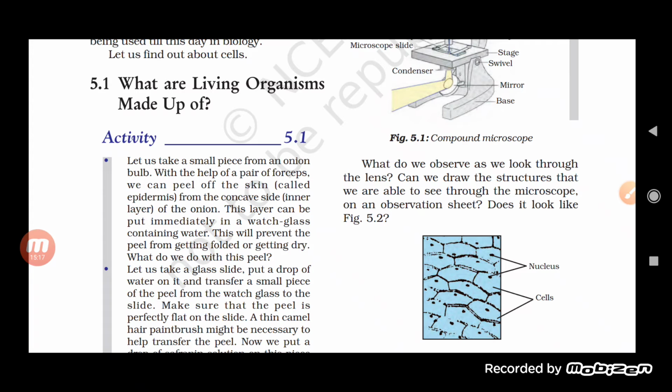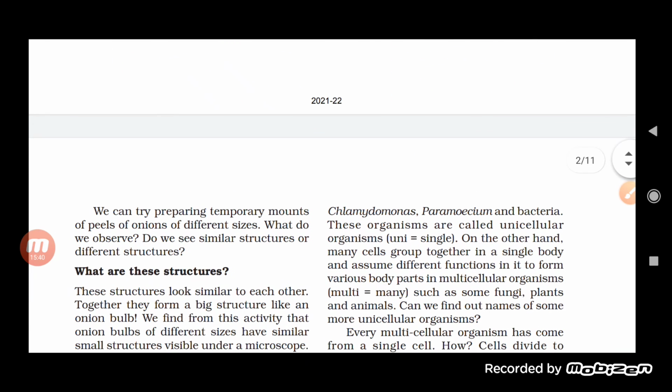Does it look like that, students? Yes, you will find that there are no intercellular spaces present. The cells are very compactly arranged with each other. There is a nucleus present at the periphery and a large vacuole. At low power, we will find the cell membrane and a small dot which is the nucleus. At high power, we will see the cytoplasm also.